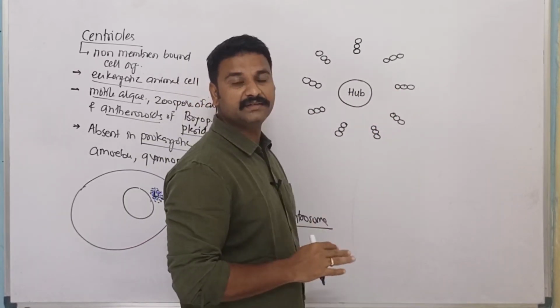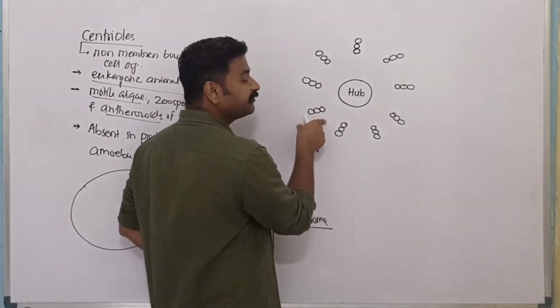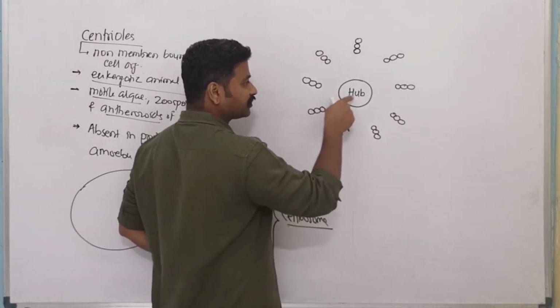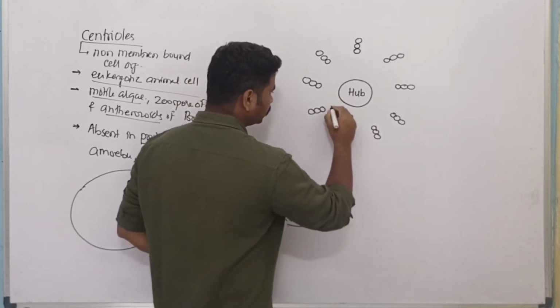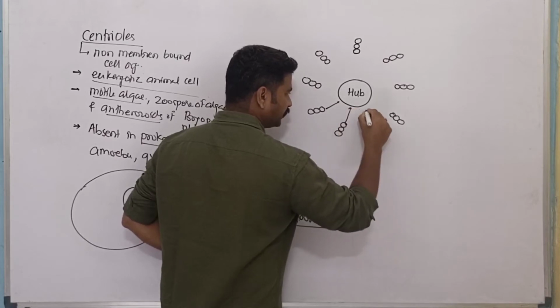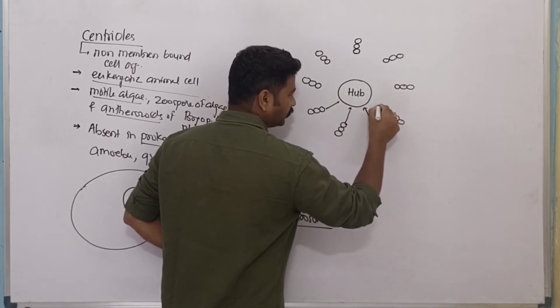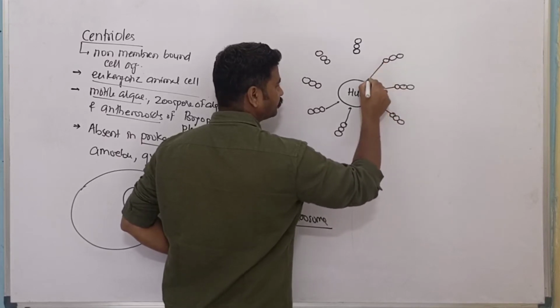Now these peripheral fibrils are connected to the central proteinaceous hub with the help of radial spoke.